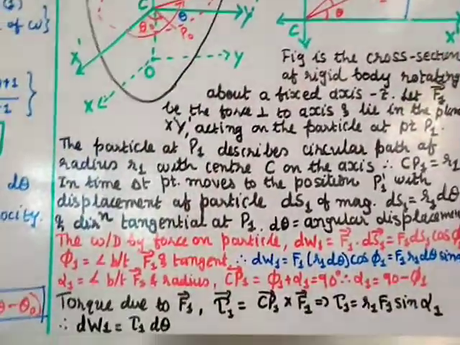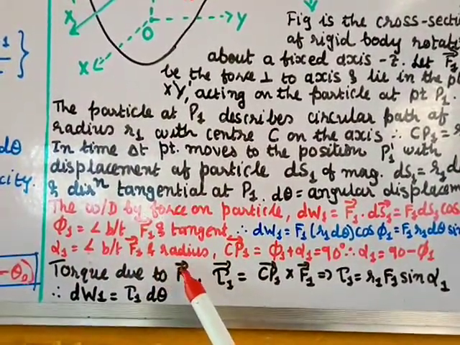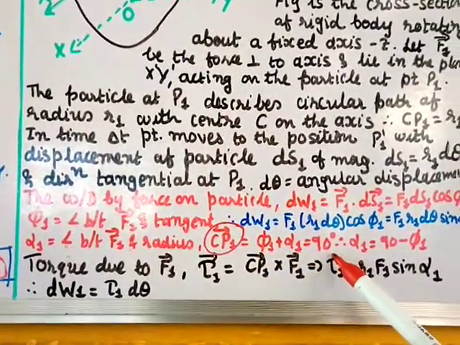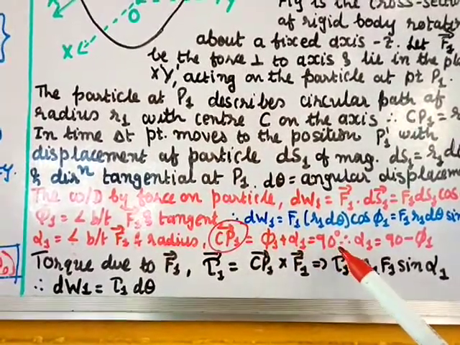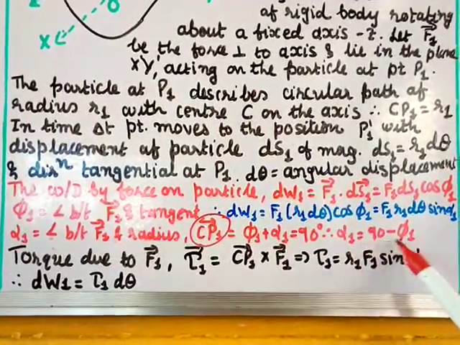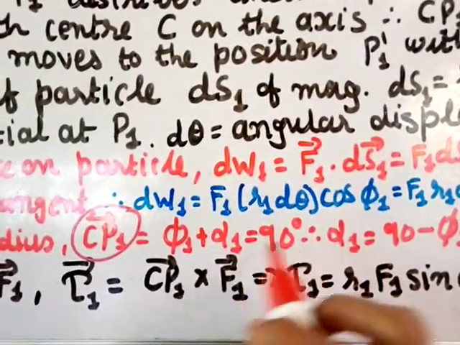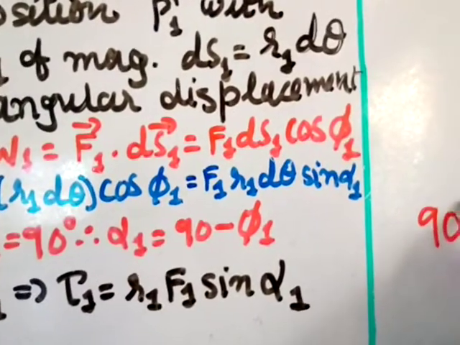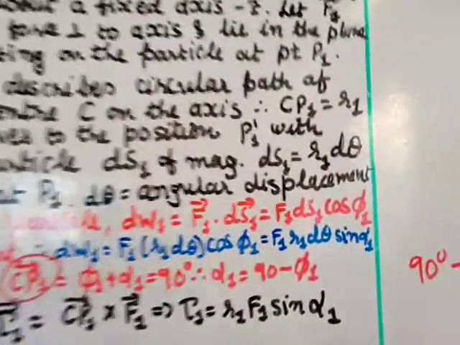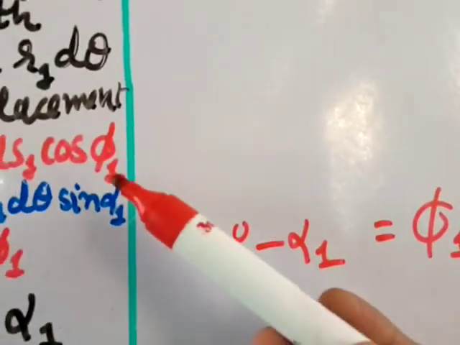So I have written here, suppose I take the angle alpha 1 as the angle between F1 and the radius, then CP1, you can just neglect this part, you can just think phi 1 plus alpha 1 is equal to 90 degrees. From here, if you transfer phi 1 to this side, you get alpha 1 equal to 90 minus phi 1. Or else, if you transfer alpha 1, you get 90 degrees minus alpha 1 equal to phi 1. Now see here, in place of phi 1 you can put 90 minus alpha 1.